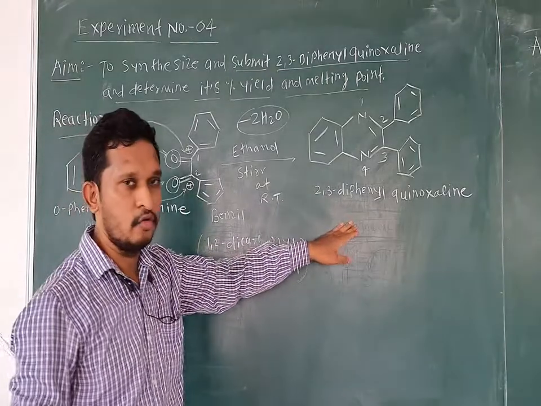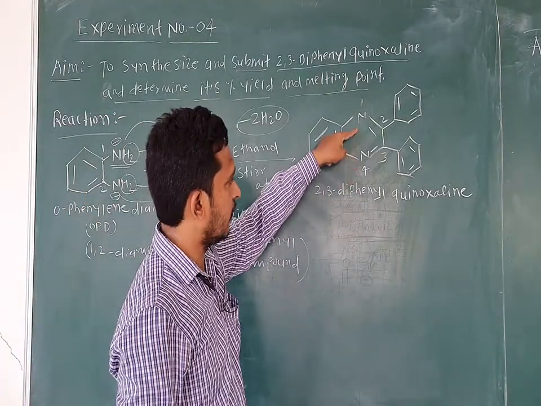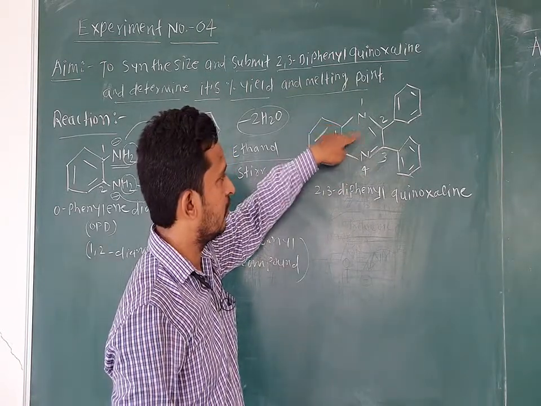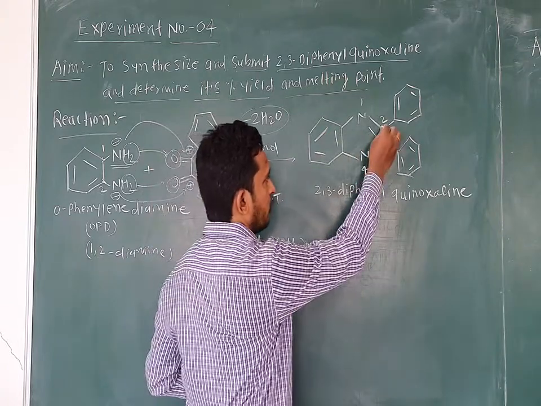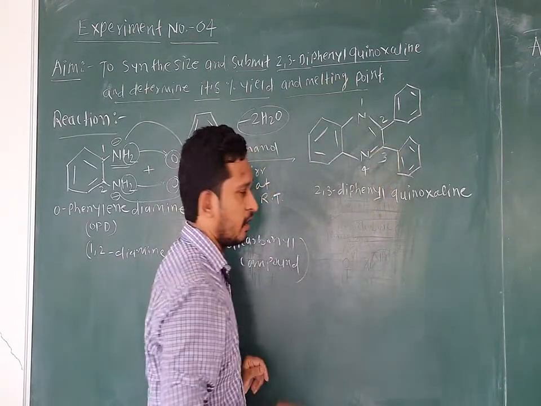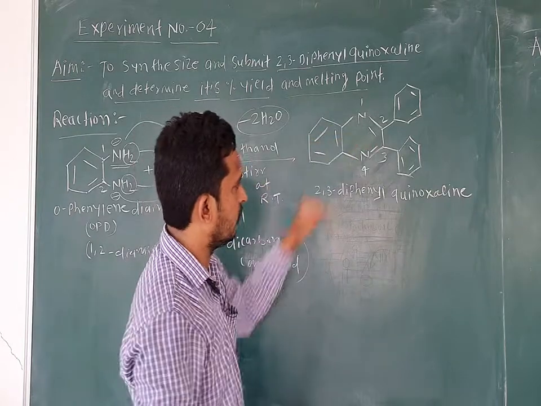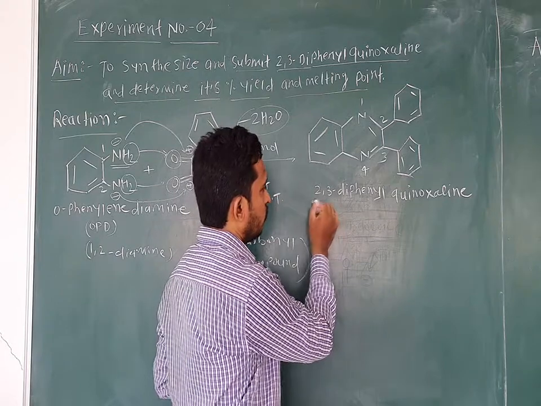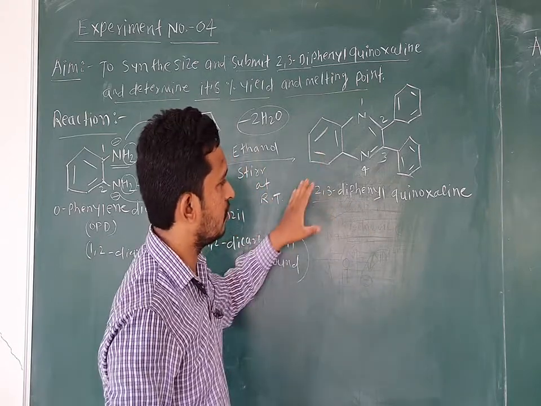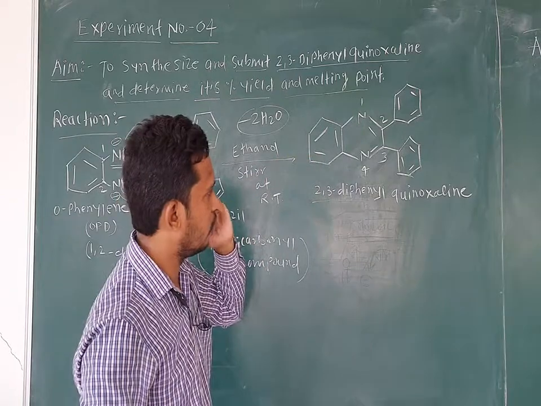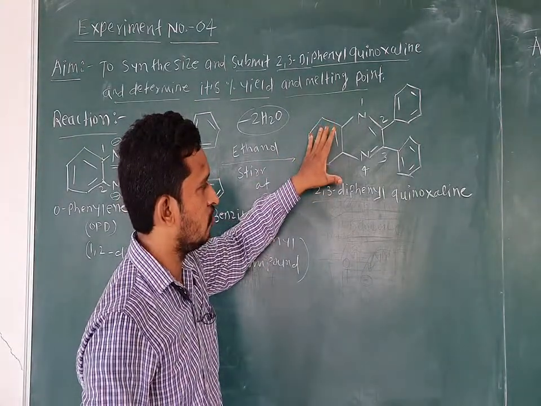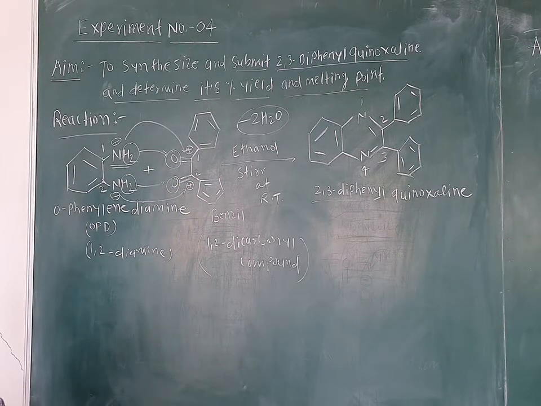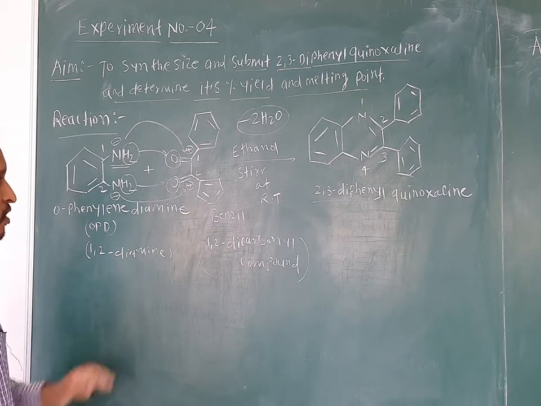Now, the nitrogens of this heterocyclic ring are at the first position and the fourth position. The second and third positions carry the phenyl group substitution, so it is 2,3 diphenyl, and the remaining heterocyclic structure is quinoxaline. So this is about the reaction of 2,3 diphenyl quinoxaline synthesis. Now after this chemical reaction, let us see the mechanism.